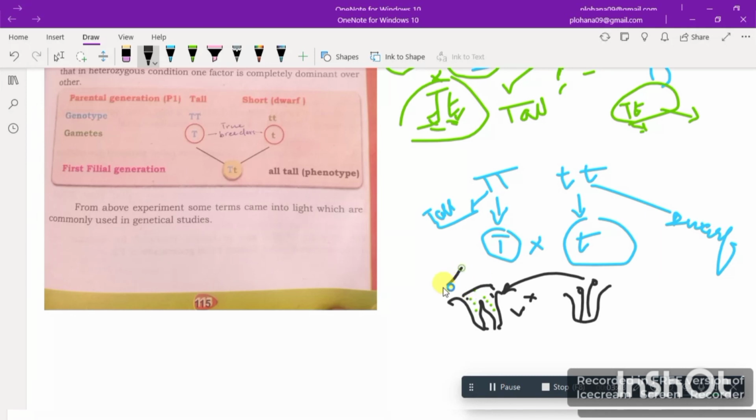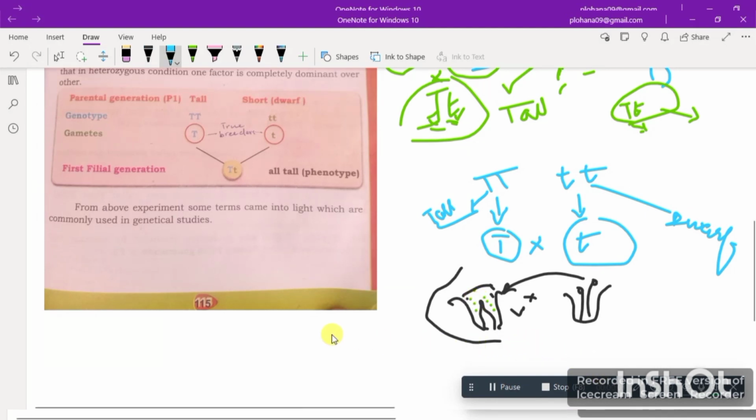So now I have made it cross with the male flower. Now pollen grains are here as well. Now for suppose the mother plant was tall, so double T, and the father plant was dwarf, not capital T, but small t.